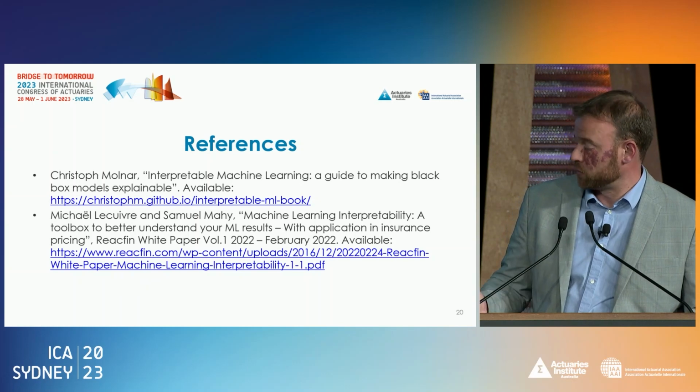Here are two references, in particular the first one, if you want to get a quick introduction to interpretable machine learning, this one is really great. So I advise you to start with this one. And some colleagues have also written a white paper that is available on our website. Okay.